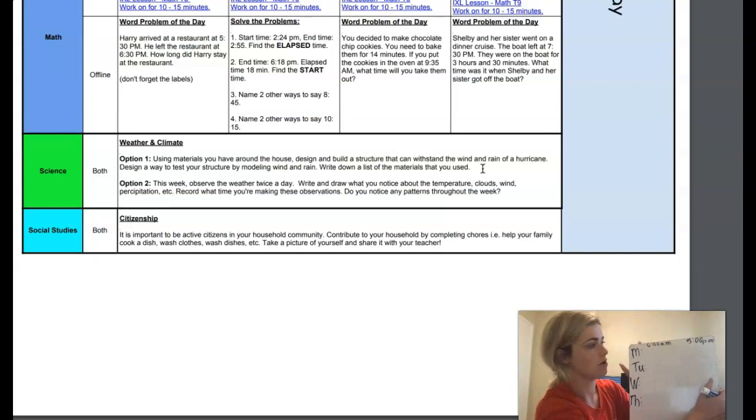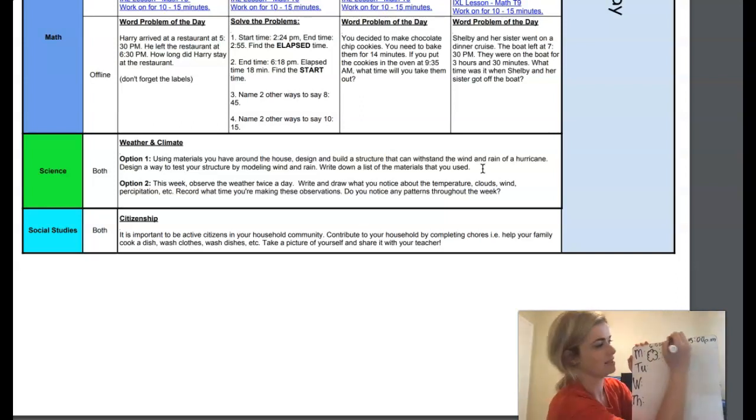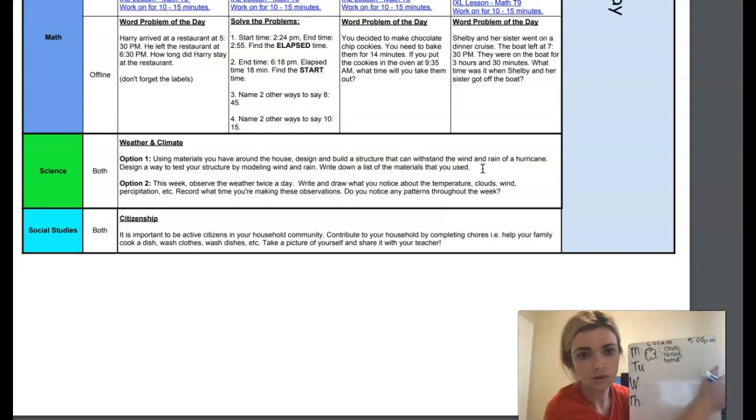So normally at 6 o'clock in the morning when I've been feeding them, the directions say to write and draw what you notice. So maybe there's clouds in the sky, okay, maybe it's raining, maybe I want to draw that. And then I'm just going to list. So cloudy, maybe it's cloudy, it's raining. And we talked about that humidity. And normally if it's raining, it's pretty humid outside. So I'm going to write down those things, okay? And then I'm just going to repeat that every day from Monday through Thursday.